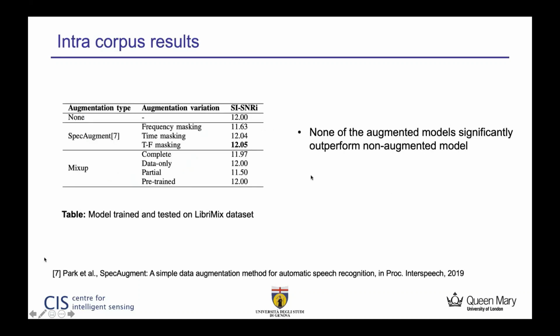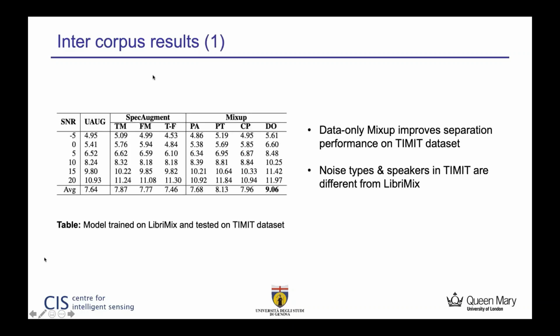Going towards intra-corpus results. To reiterate, these are the results from training on the LibriMix train 100 set and testing on the LibriMix dataset. As we can see, none of the augmented models significantly outperform the non-augmented model, and especially frequency masking has the worst performance in our case for SpecAugment, and the rest of the augmentations have comparable performance to the non-augmented model for the intra-corpus experiment.